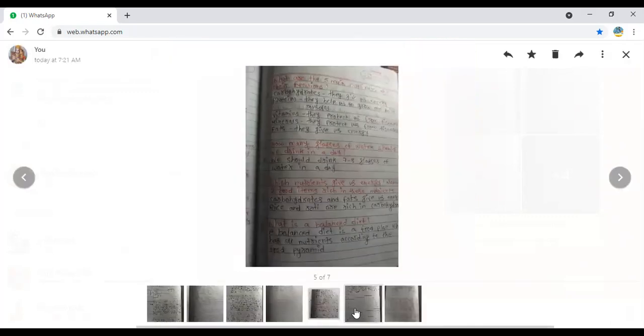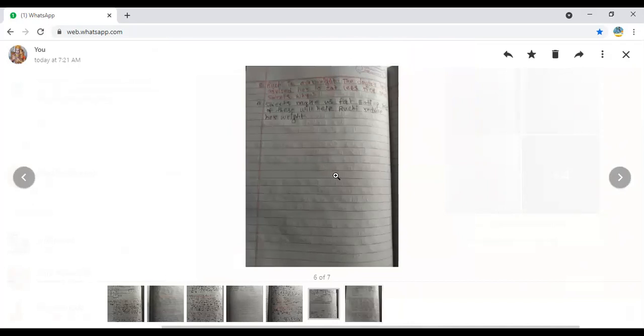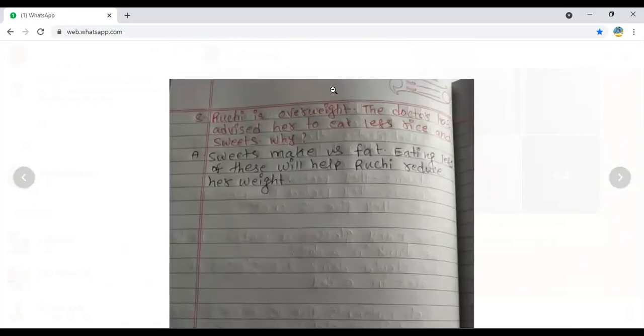Right. Now we are going to discuss one more question. Ruchi is overweight. The doctor has advised her to eat less rice and sweets. Why? The doctor has told us that to decrease your weight, you should eat less rice as well as fewer sweets. Sweets make us fat because sweets mostly have fat content as well as energy.